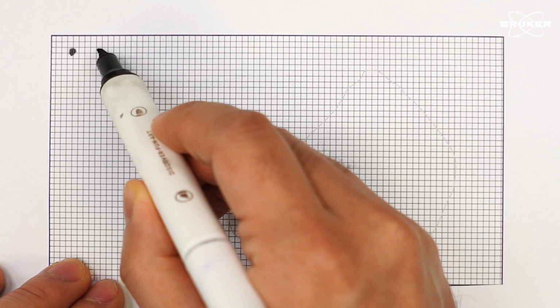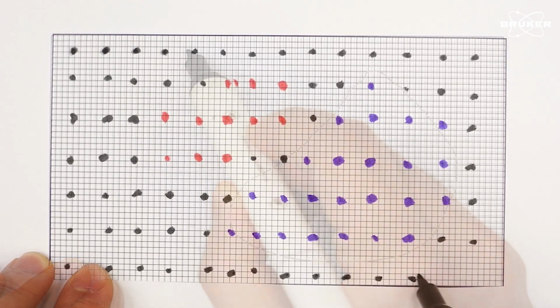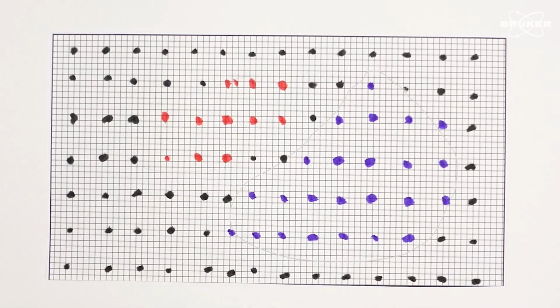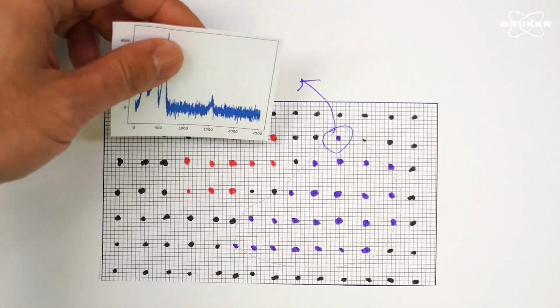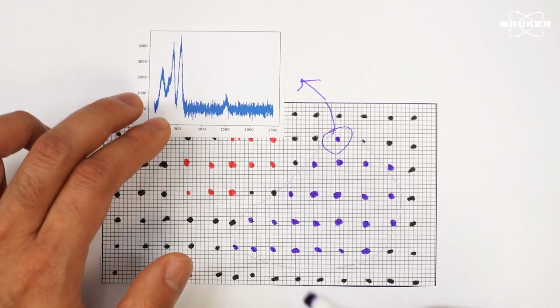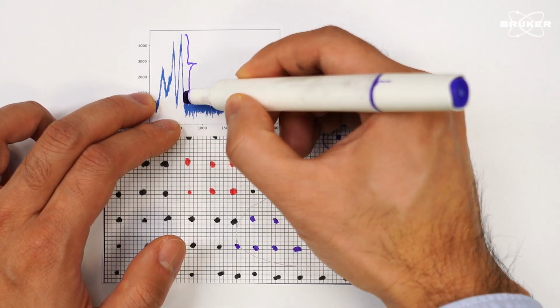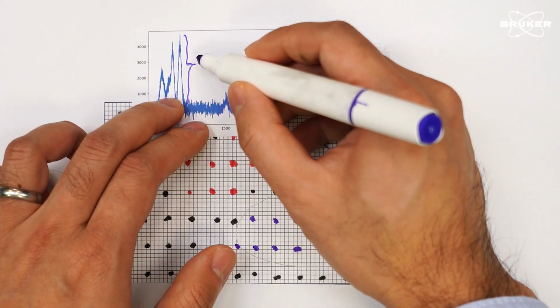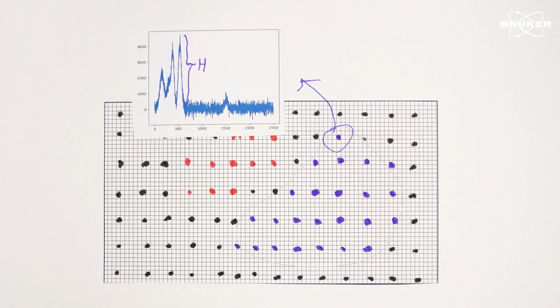In Raman imaging, we measure an array of points on the sample. Each pixel in this array corresponds to a full Raman spectrum. By assigning colors to each pixel based on specific spectral features such as peak height, peak position, or other multivariate methods, we can visualize the spatial distribution of the chemical information across the sample.